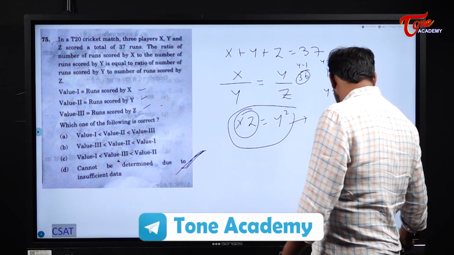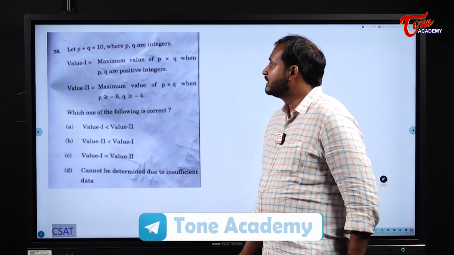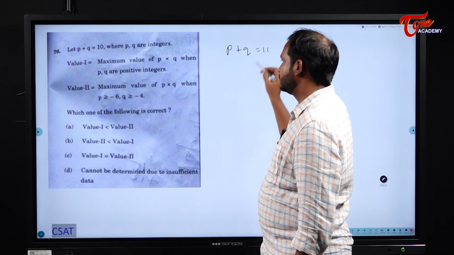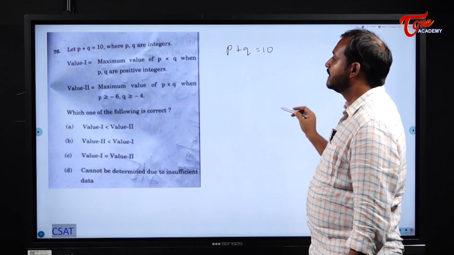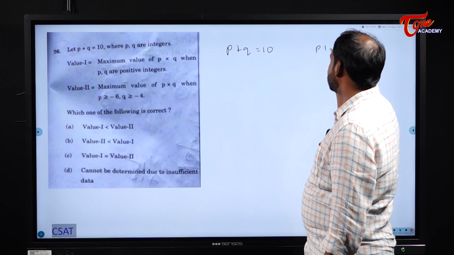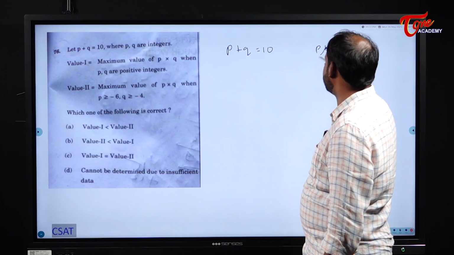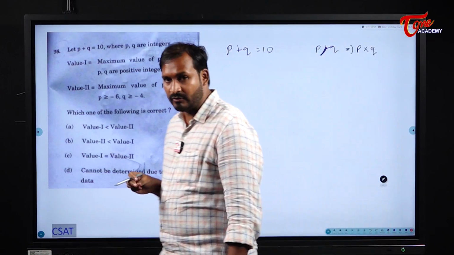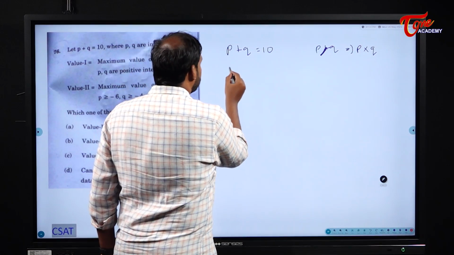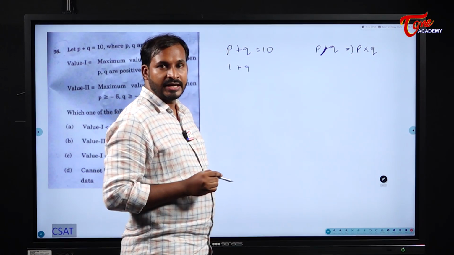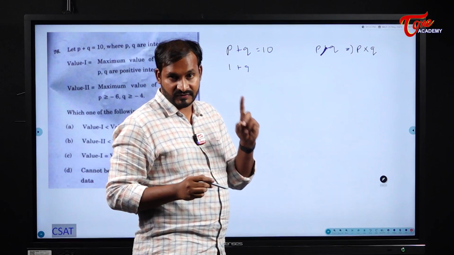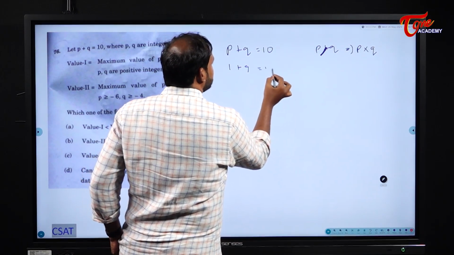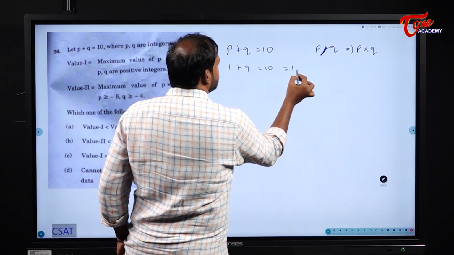Okay. Next one. Now see here. The maximum, P plus Q is equal to what they are telling? 10. And they are asking us, P and Q are positive integers. I need to find the maximum value of P into Q. Now I should have P and Q positive. I can take 1 plus 9. I cannot take 0 and 10, students. Why? Because 0 is neither positive nor negative. 1 plus 9 is equal to 10.